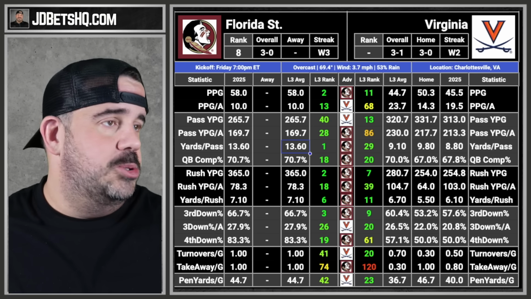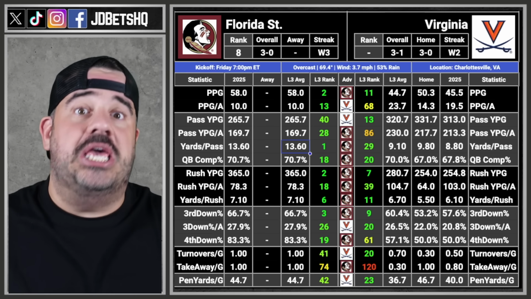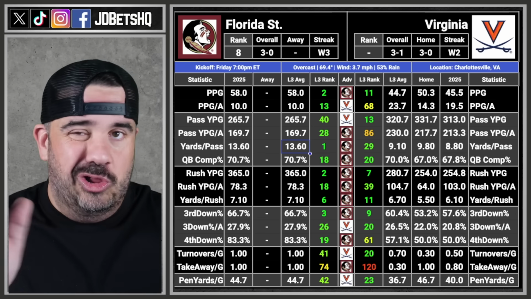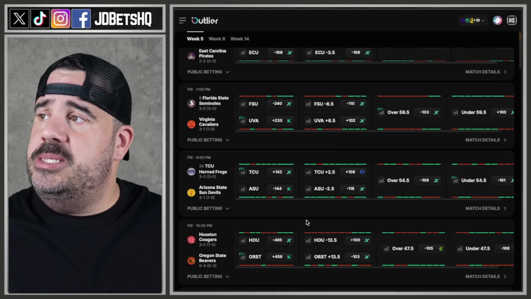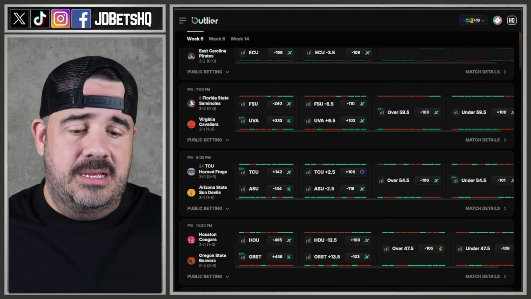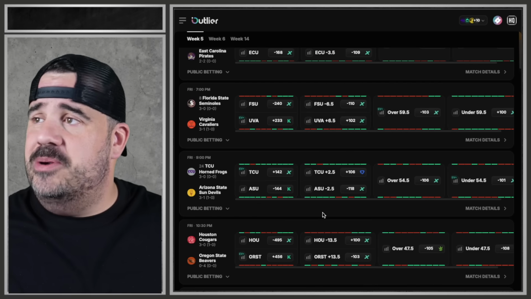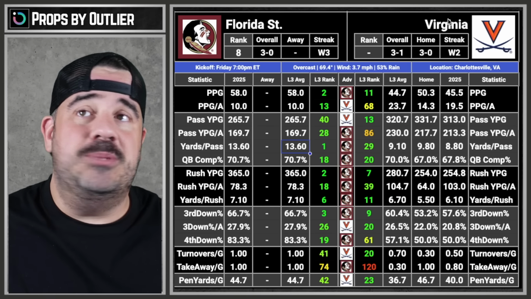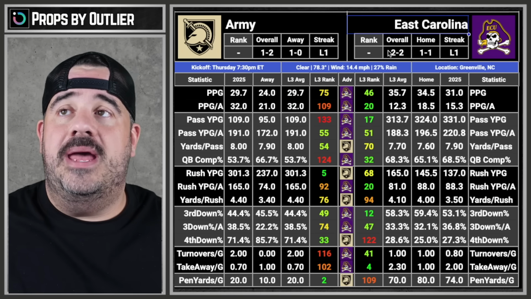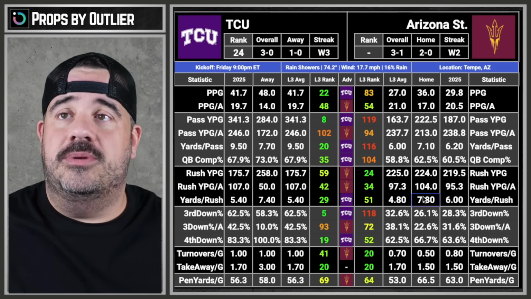There's no props. The only time we're going to look at props is if there's a clear disadvantage of something, and then we want to look at the prop just in case. So moving on, game 3 is going to be TCU and Arizona State. All right, that is what, 2.5. Arizona State's favorite at home, huh? I mean, it's a home game. It makes sense. We just talked about it. Let's go over. Not that game. Not that one. This one.